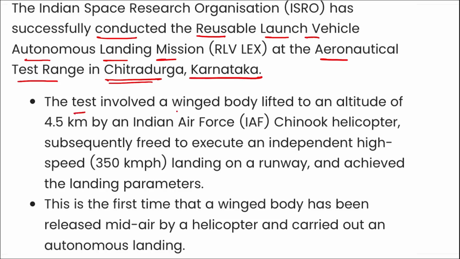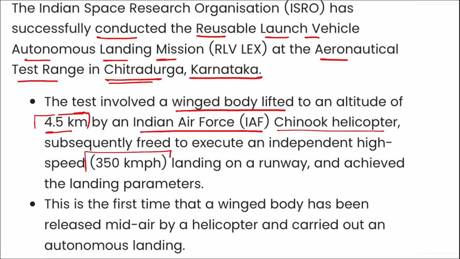The test involved the wing body lifted to an altitude of 4.5 km by an Indian Air Force Chinook helicopter, subsequently freed to execute an independent high speed, that is 350 km per hour landing on a runway, and achieved the landing parameters. This test is the first time that a winged body has been released mid-air by a helicopter and carried out an autonomous landing.